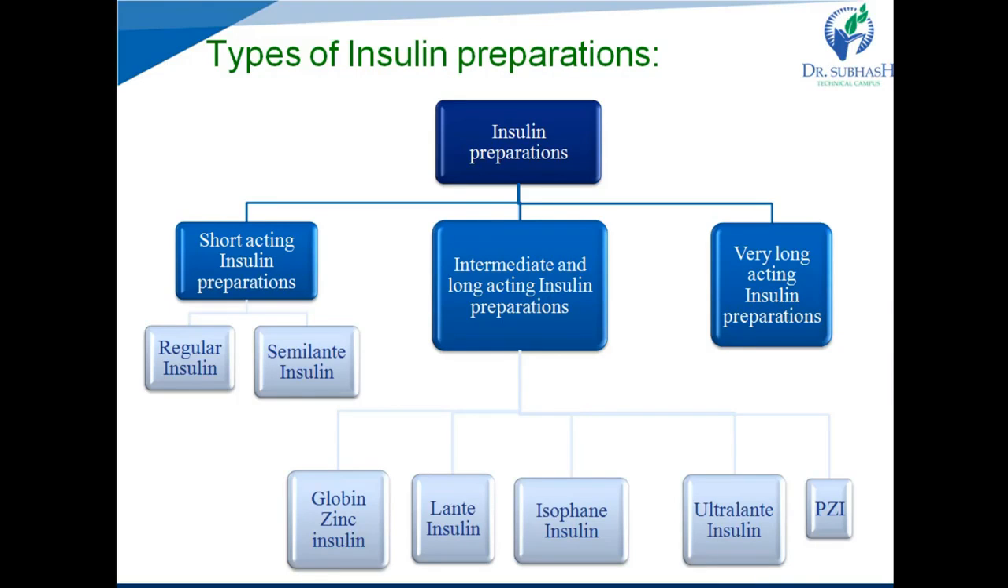Short-acting preparations are subclassified into regular and semilente insulin, and intermediate and long-acting preparations are classified into 5 subclasses: globin zinc, lente insulin, isophane insulin, ultralente insulin, and protamine zinc insulin. And among these 5 subclasses, globin zinc, lente, and isophane insulins are intermediate-acting, and ultralente and protamine zinc insulins are long-acting.